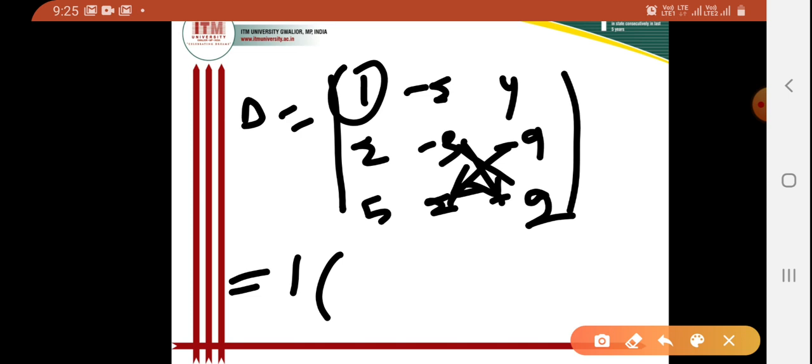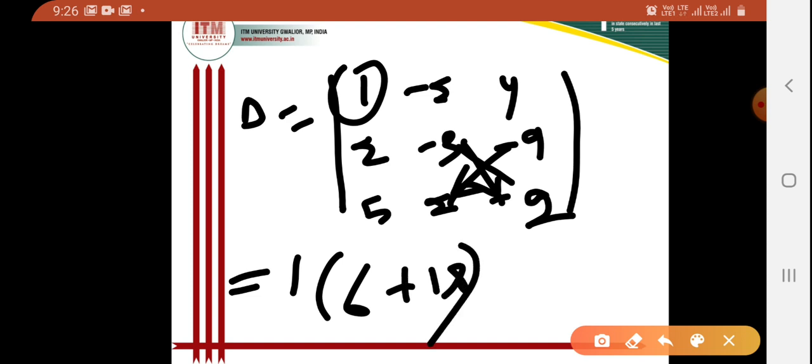Then minus 9 into 2 will be minus 18. So I am writing here 6 minus of minus 18, that is plus 18. So minus 2 into minus 2 will be 4.